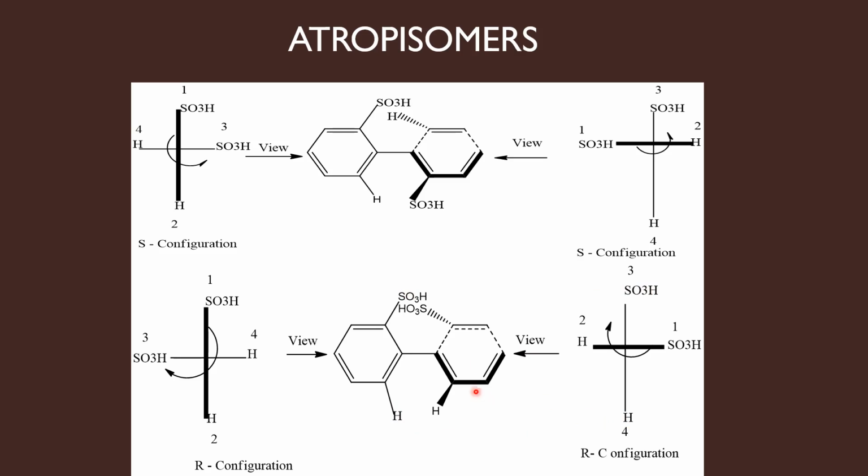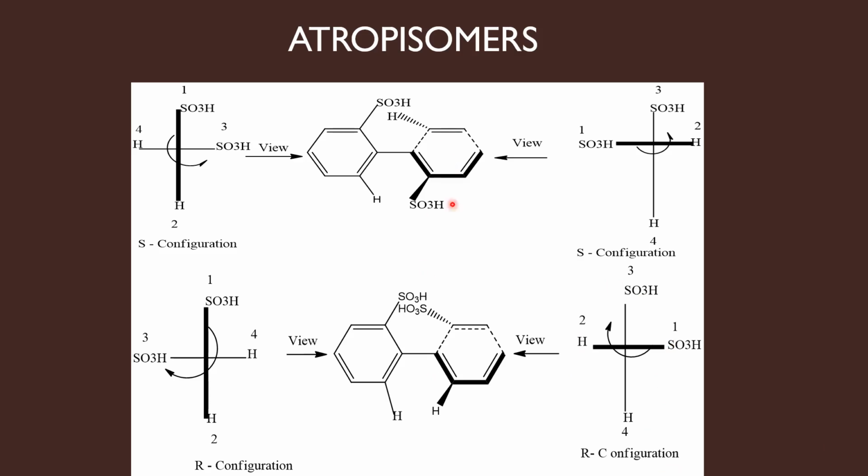So now, since I am viewing the molecule by standing near the horizontal ring, I should assign sequence numbers first for the groups present in the horizontal line. To avoid confusion only, I have thickened the line. So assign priority numbers first for the groups present in the thick line: 1, 2 and then 3, 4. Reading numbers from 1 to 3, you are going in the clockwise direction. Therefore this molecule has R configuration.